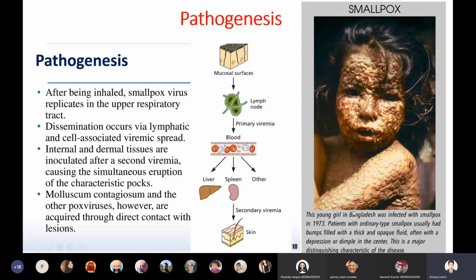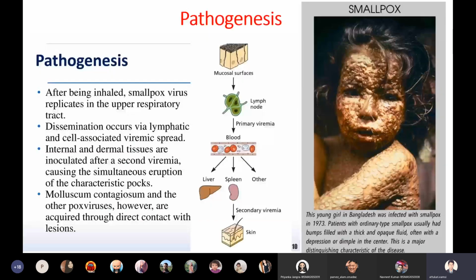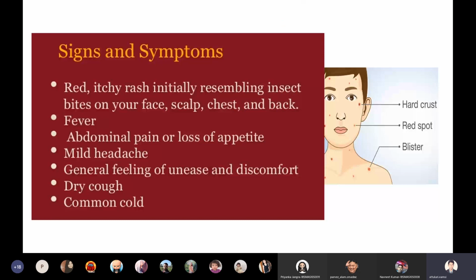Next, what are the signs and symptoms of smallpox? We need not worry. By just seeing the rashes itself, we can understand the signs and symptoms of this virus. A few signs and symptoms of smallpox infection are the appearance of red itchy rashes initially, looking like an insect bite. We can see these red rashes on the face, scalp, chest, and back.